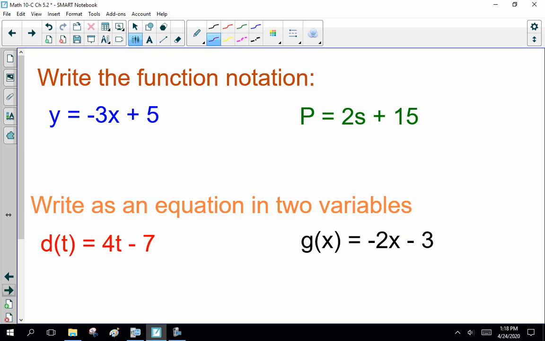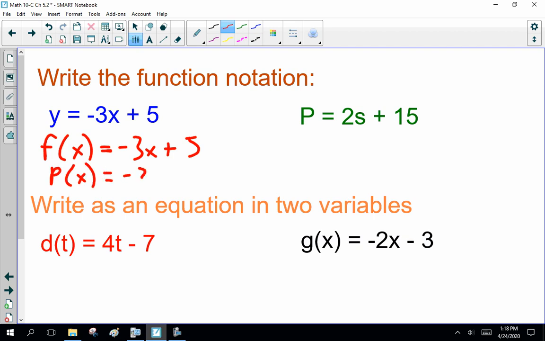So function notation, well, let me give you a couple examples here. y equals minus 3x plus 5. That's a typical equation I'd ask you to solve. Now putting that in function notation, well, it's f of x equals minus 3x plus 5. Now I went f of x. Does it have to be f of x? No. But f is function, and that reminds me, function notation. Can I make it p of x? Certainly. Minus 3x plus 5. Q of x, r of x? Sure, whatever. Same idea here.